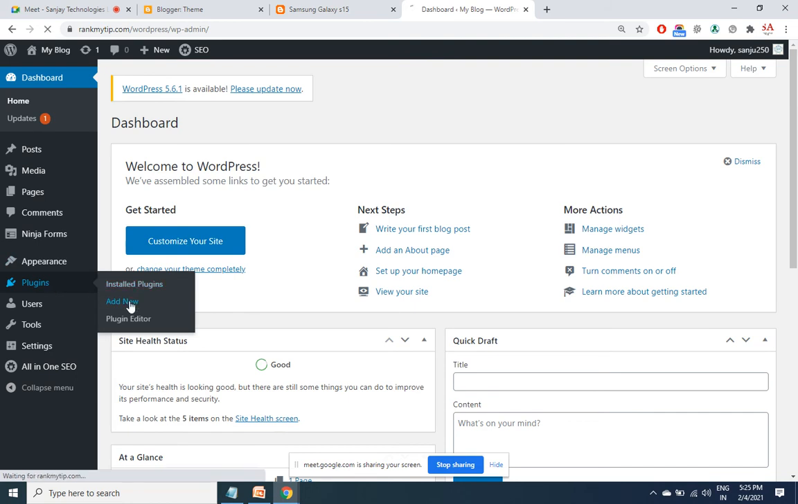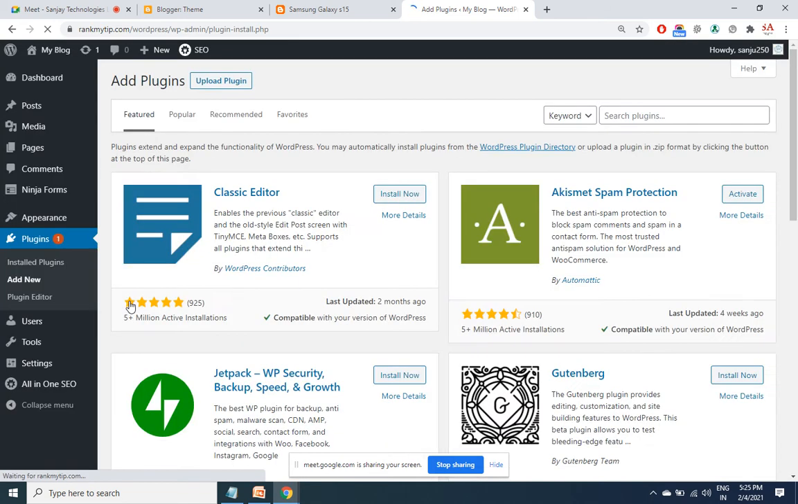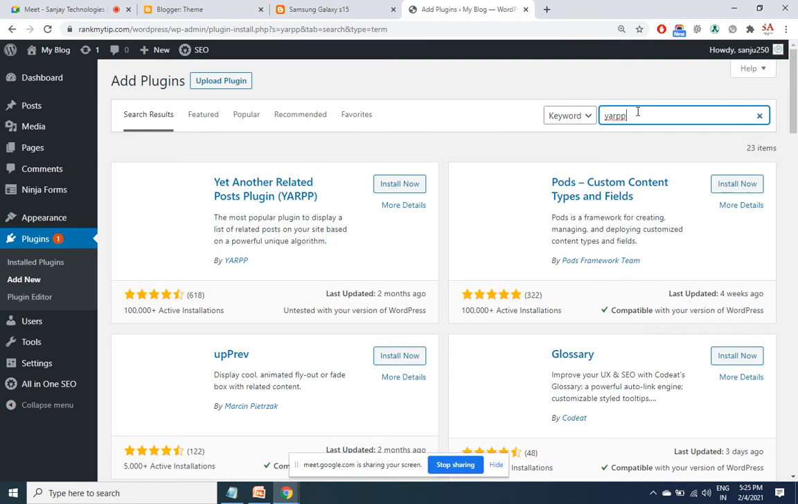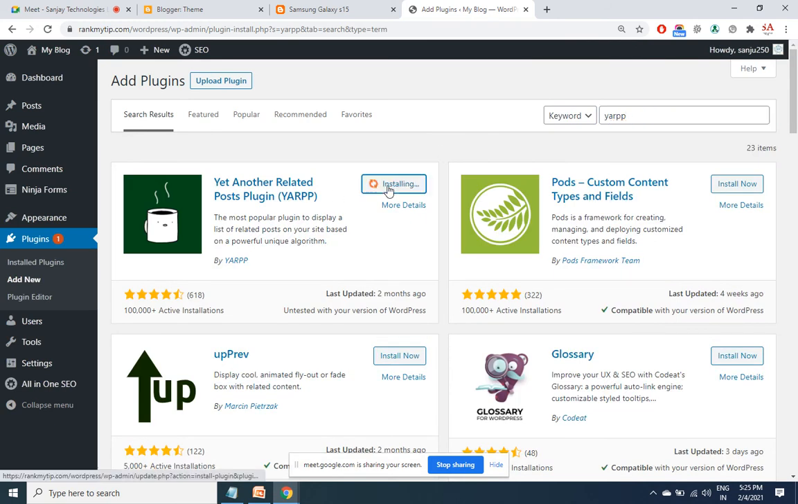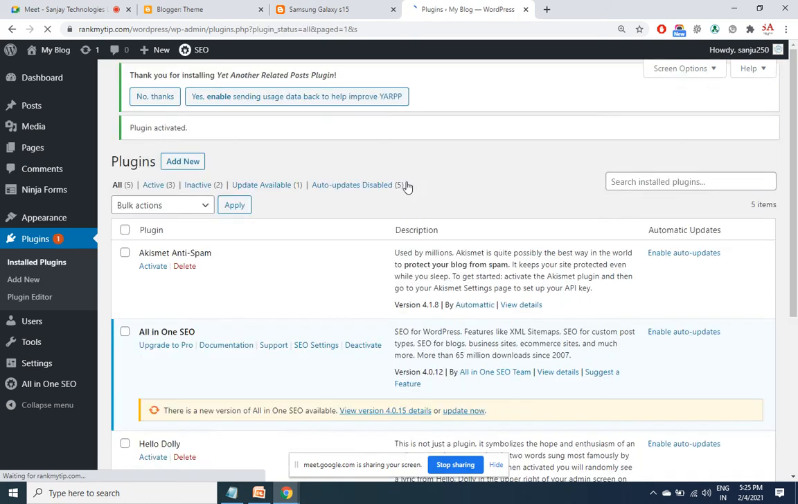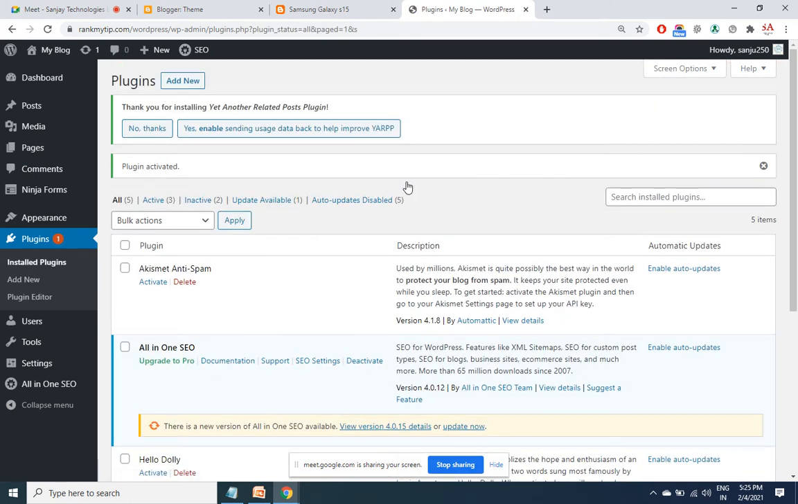Plugins, add new plugin. YARPP. This is a plugin that you need to install and then activate. That's it. So next time when you publish a post, we don't have many posts here, but whenever you publish a post, you'll see at the bottom of the post automatically internal links will get formed. So this is the solution for Blogger and WordPress.